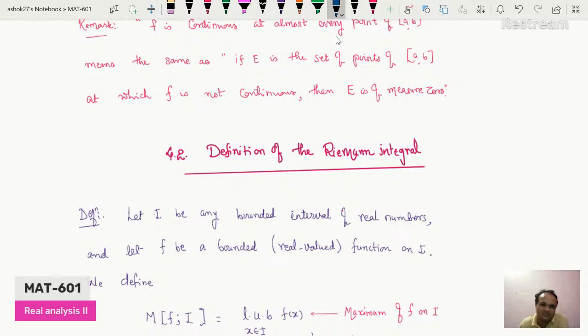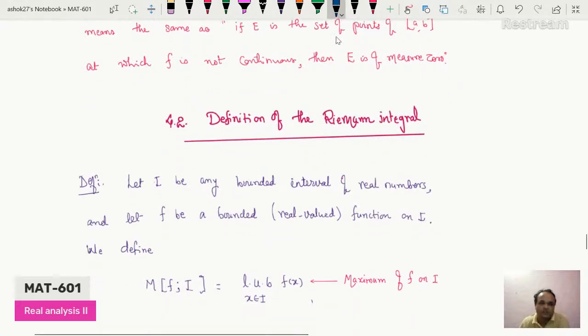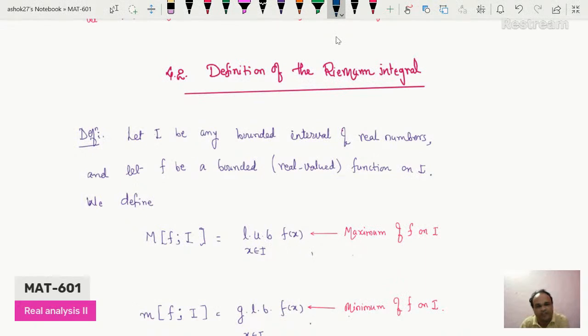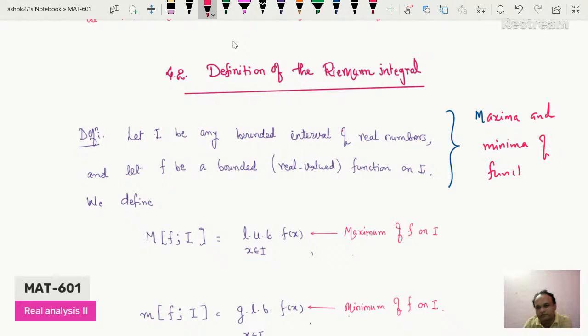So before that, we'll see some basic definitions. So let's suppose I be an interval. This is the definition of the maxima and minima of a function on the interval. So what is the meaning of capital M(f, I)? It is the maximum of function f on the closed interval I.